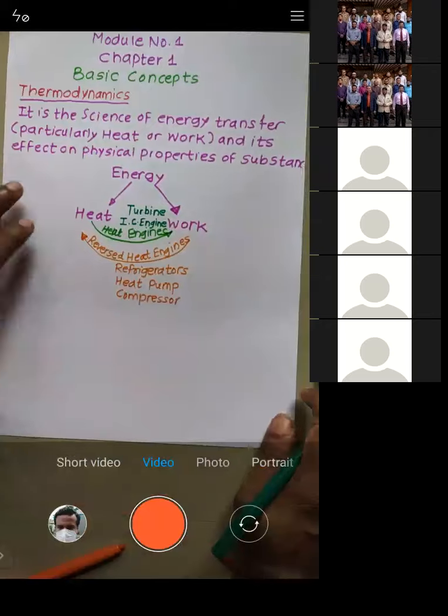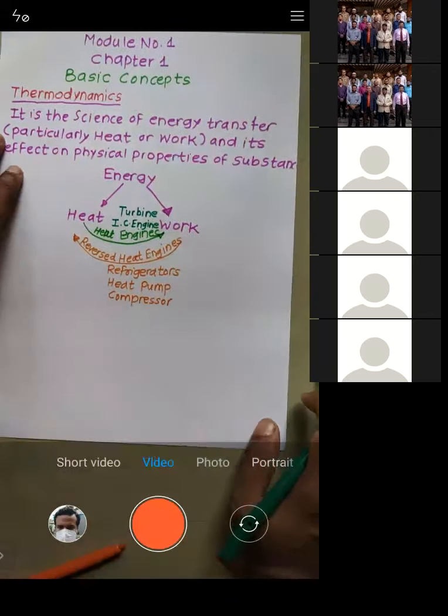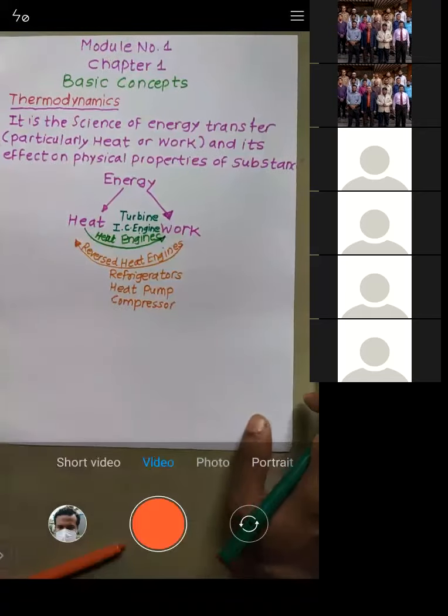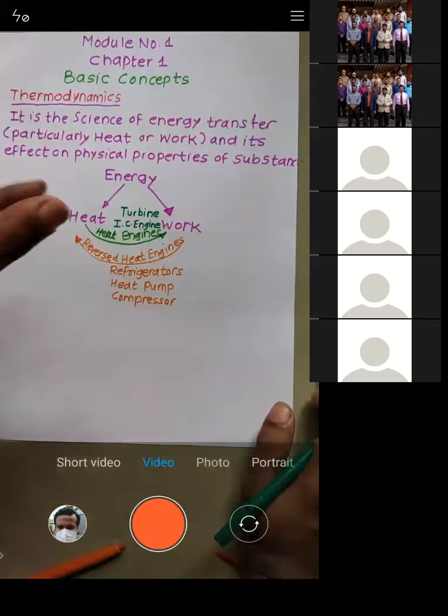Now the question will be, what is heat and what is work? I'll just give a simple example. Let's take one steel ball which is at 100 degrees Celsius. That steel ball you put into the water which is at 40 degrees Celsius.